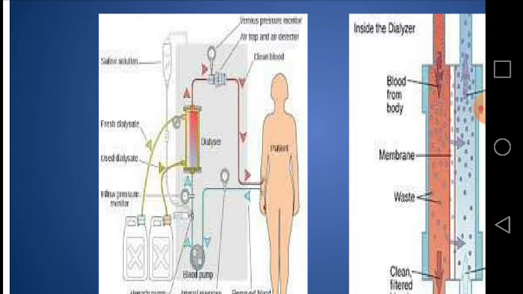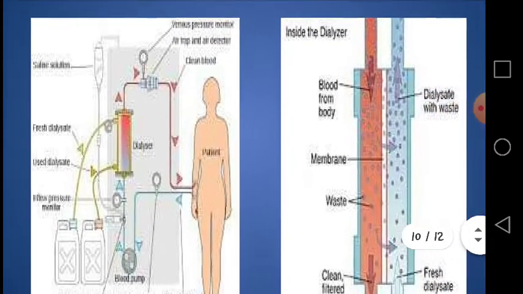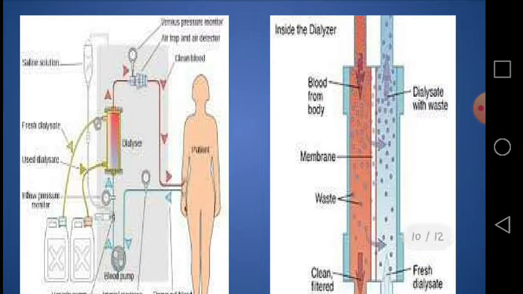The filter in the dialyzer consists of a dialysis membrane. This is an artificial membrane that has millions of tiny holes in it. These holes are large enough to allow small molecules to pass through, but will not allow the passage of larger molecules such as proteins or of blood cells.